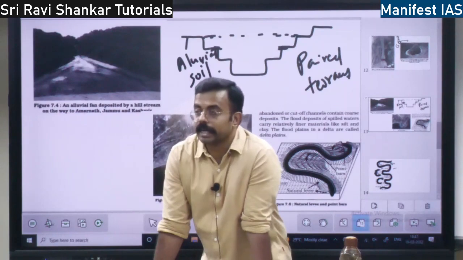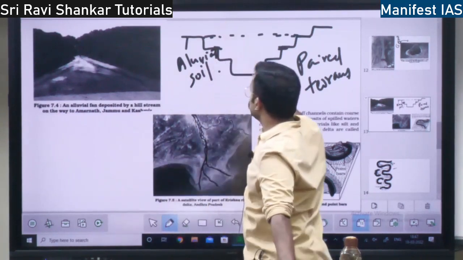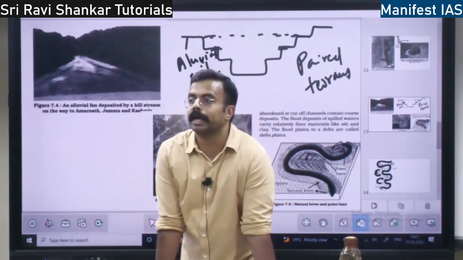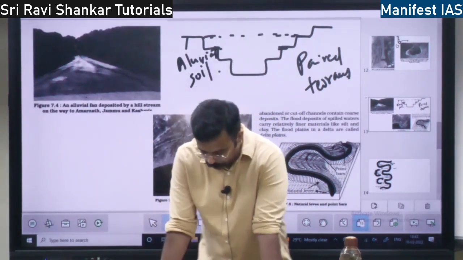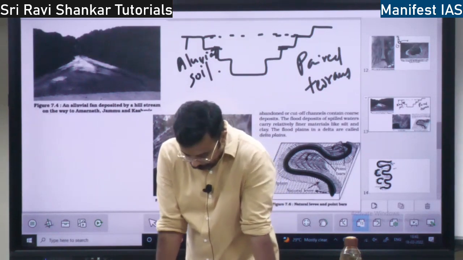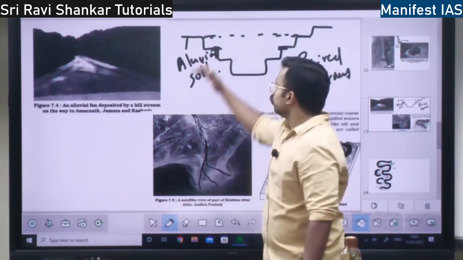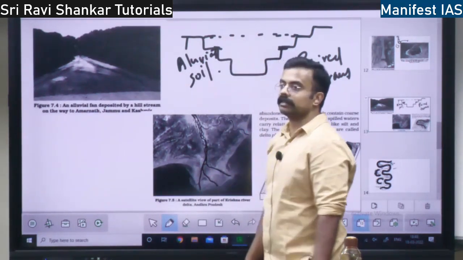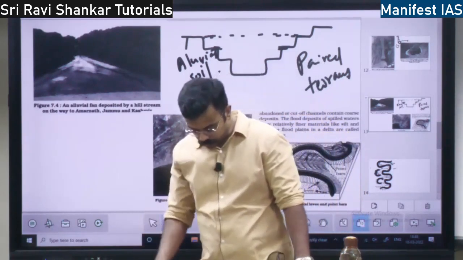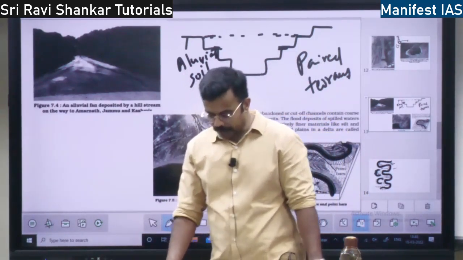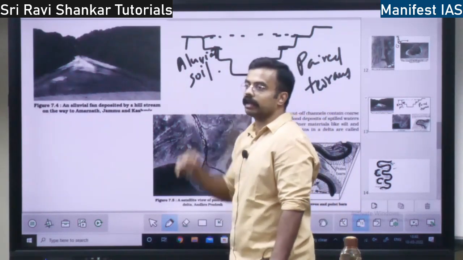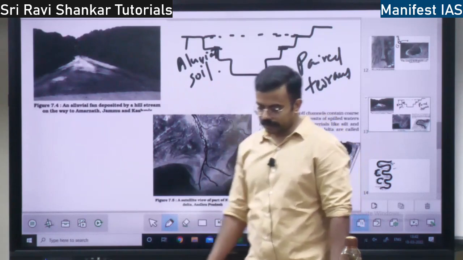So when there is a terrace on only one side, and not on the other side, it is called an unpaired terrace, right? Okay. So there are many reasons for this terrace formation. One is when the river water gets reduced, then you can see the terraces. Then also when there is a change in hydrological regime. Suppose the water, instead of going here, starts going somewhere else. Then also you can see the terraces.